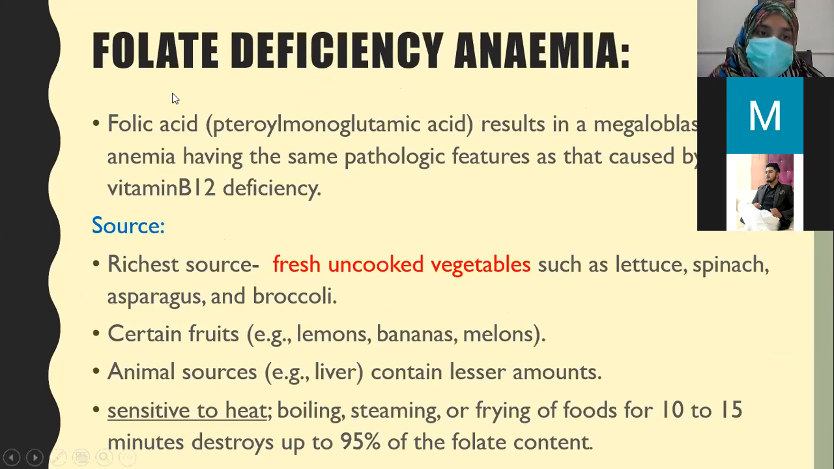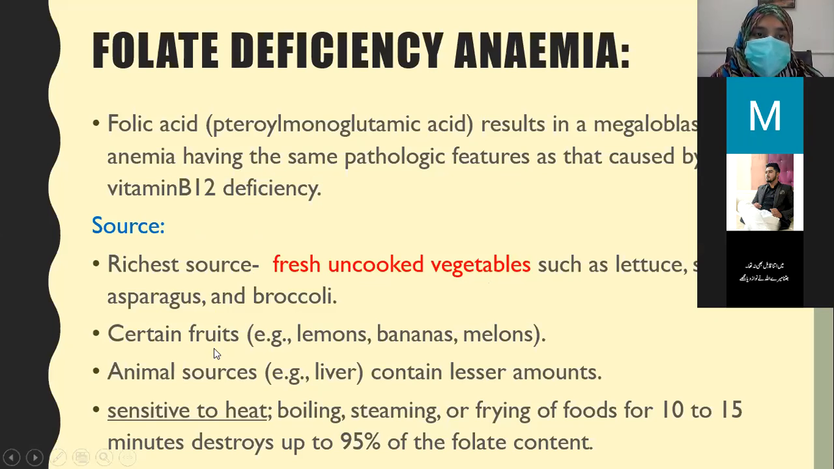Now, folate deficiency anemia. Folic acid is also called pteroylmonoglutamic acid. Whenever its deficiency occurs, it also causes megaloblastic anemia, and it has the same pathologic features as caused by vitamin B12 deficiency. The richest source of folate is fresh, uncooked vegetables such as lettuce, spinach, asparagus, and broccoli. Certain fruits are rich in folic acid: lemons, bananas, and melons. Animal sources are liver, but they contain lesser amounts. So B12 has a major source from animals, and folate has a major source from plants.